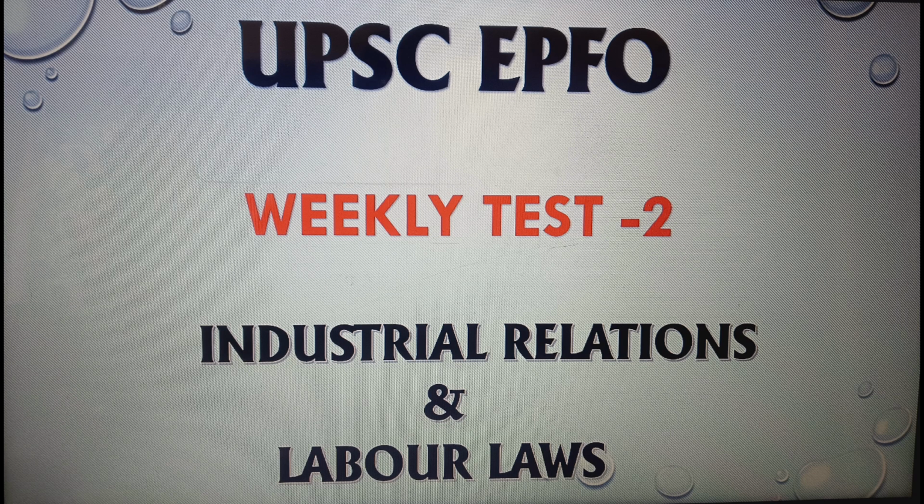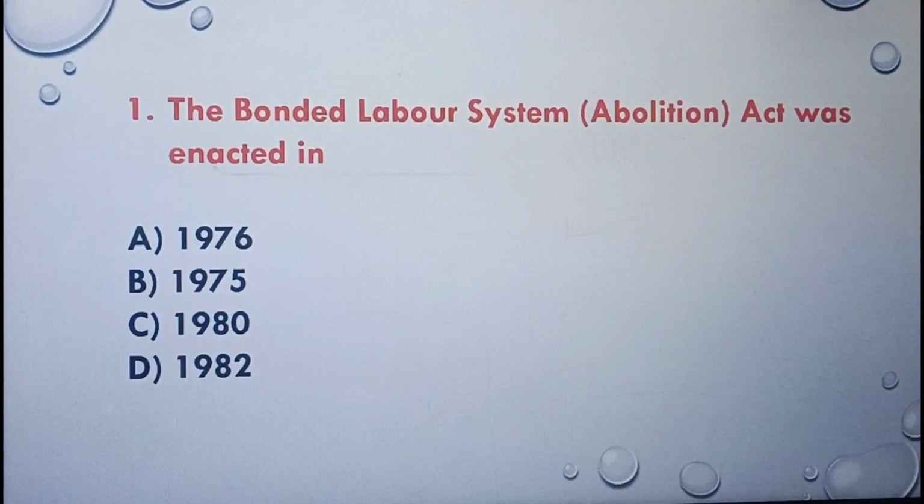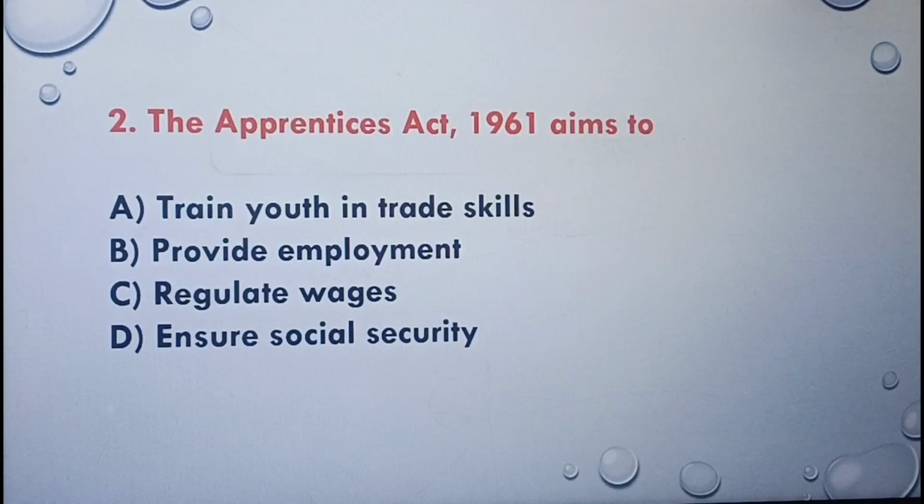Let's start. First question. The Bonded Labor System Abolition Act was enacted in 1976, 1975, 1980, 1982. The correct answer is option A, 1976. Next question. The Apprentice Act 1961 aims to train youth in trade skills, provide employment, regulate wages, ensure social security. The correct answer is option A, train youth in trade skills.